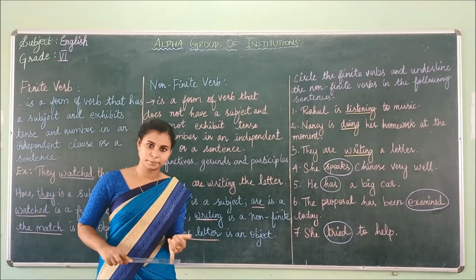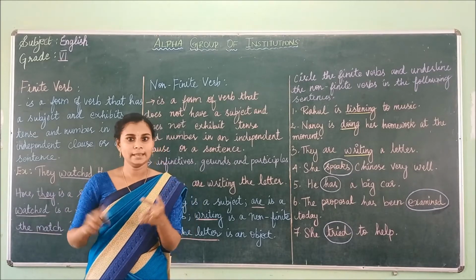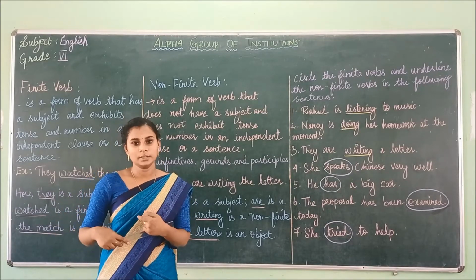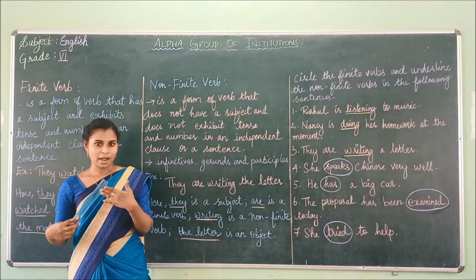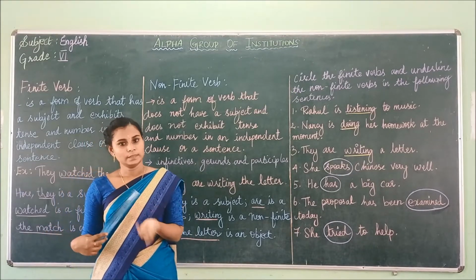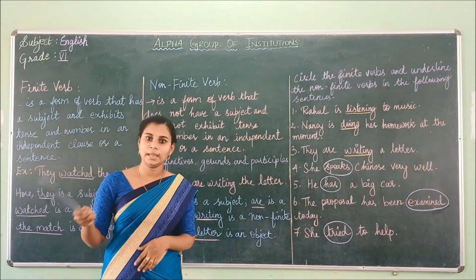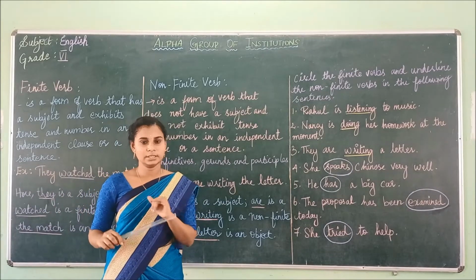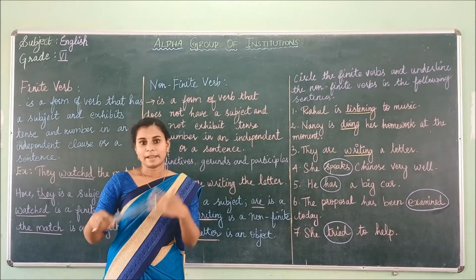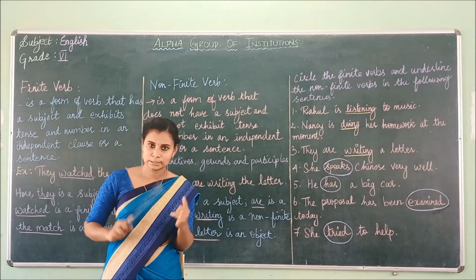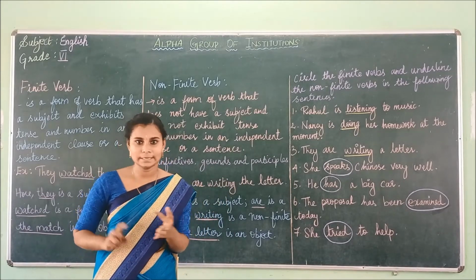We have got first person, second person and third person. First person is I and we. Second person is you. Third person is he, she, it or they. So finite verbs will be changed as per number, person and tense.